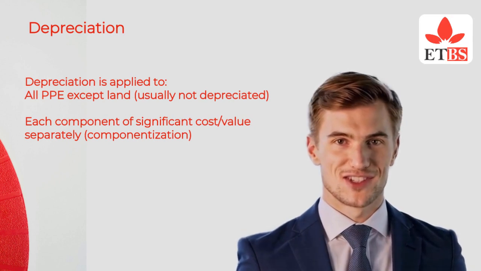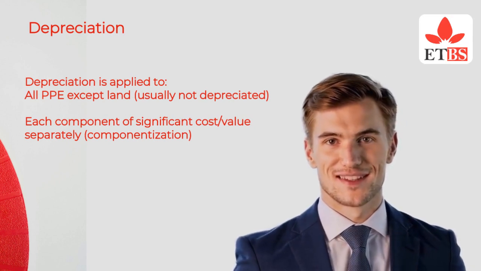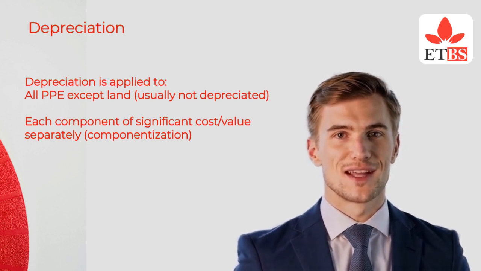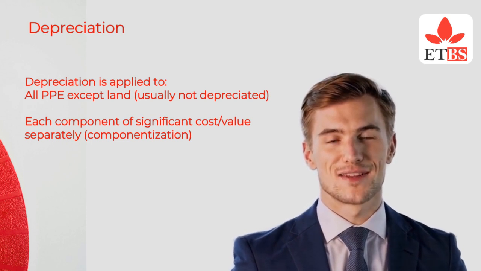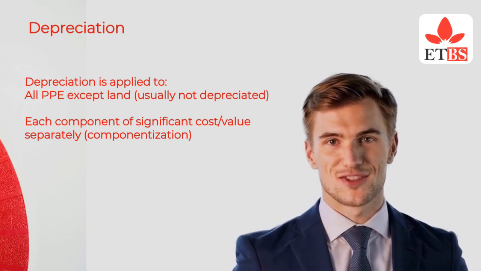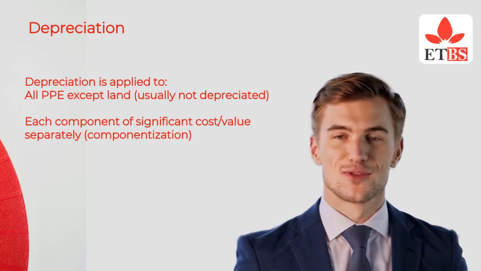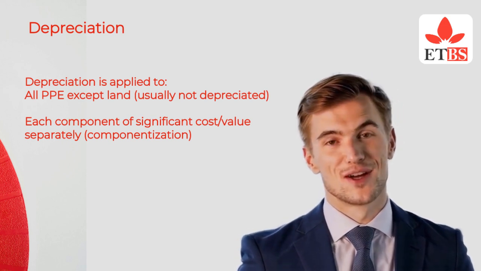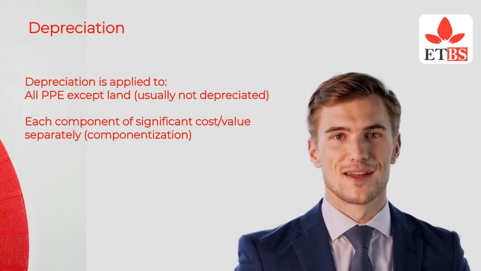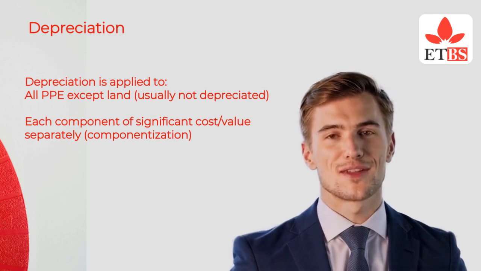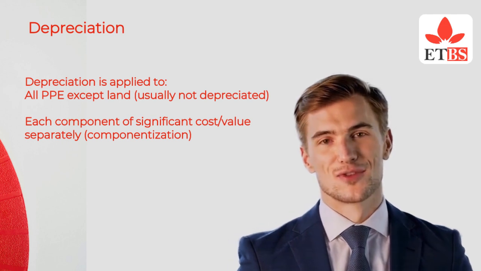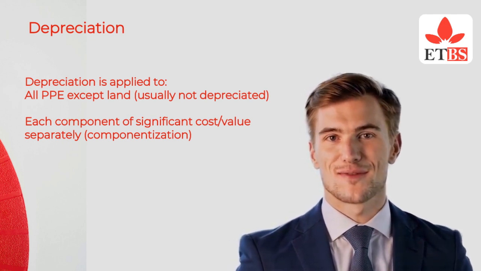Depreciation. Depreciation is applied to all PPE except land, which is usually not depreciated, and each component of significant cost value is depreciated separately. Componentization factors in depreciation: useful life, which is economic life, not physical; residual value; and depreciation method, such as straight line, reducing balance, or units of production. Common methods: straight line, the same amount each year; diminishing balance, a declining amount each year; units of production, based on usage. Depreciation begins when the asset is available for use, not necessarily when it is actually used.